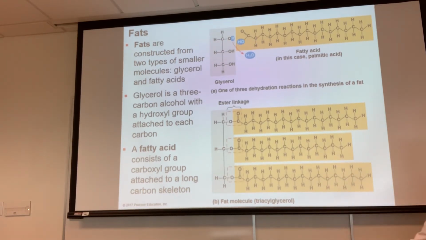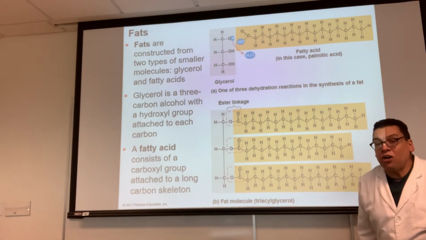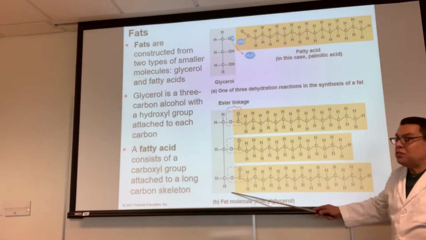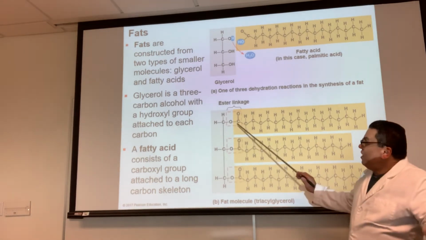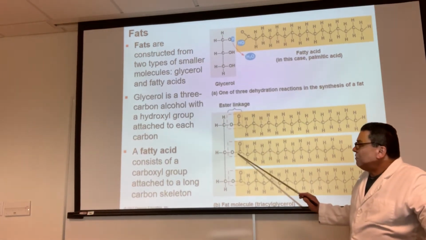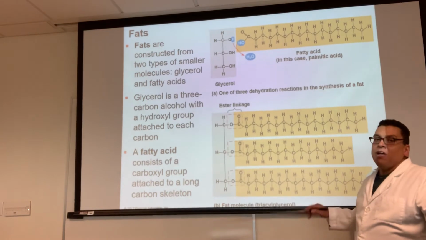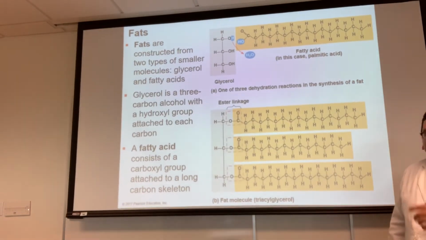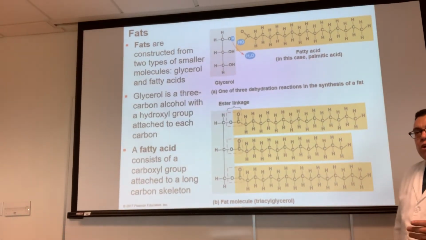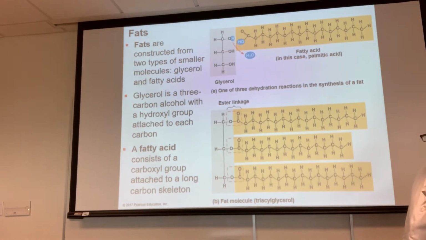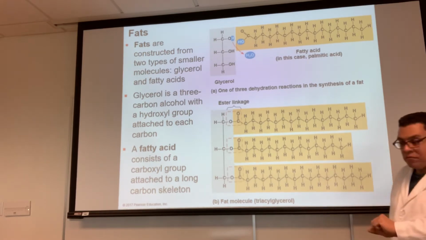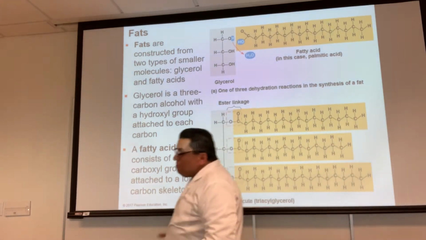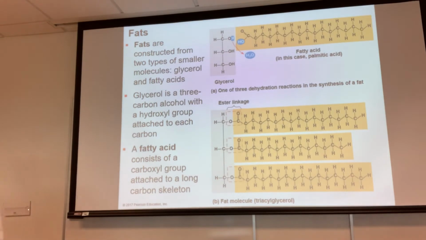Now watch this. How many dehydration reactions occurred to produce a triglyceride? 3 of them. A dehydration reaction here, a dehydration reaction here, and a dehydration reaction here. How many dehydration reactions will occur when you make a diglyceride? 2. You see that? What about a monoglyceride? 1.